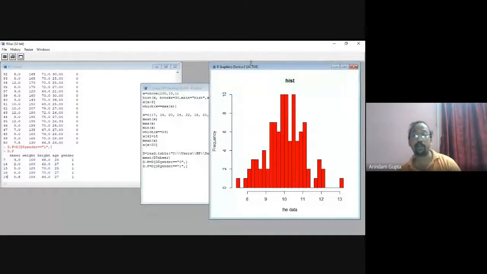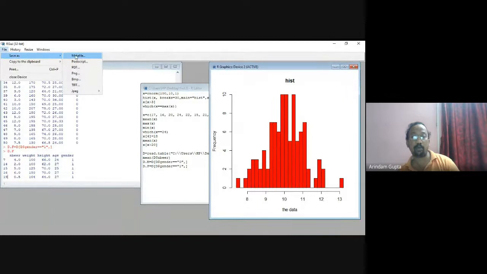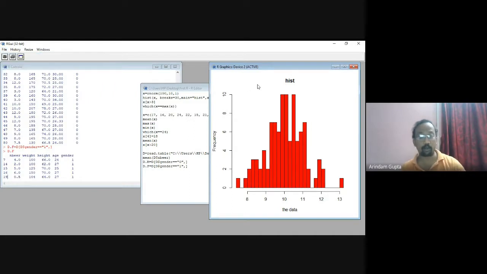Go to R. This is the active window; these two are inactive windows. Go to File, then Save As. All these formats are available here. You can choose any one, PDF also. Save it in your location on your device and use it for further work. You can also copy with Ctrl+C and paste in Word with Ctrl+V. Understand? Any query? Very important this is.